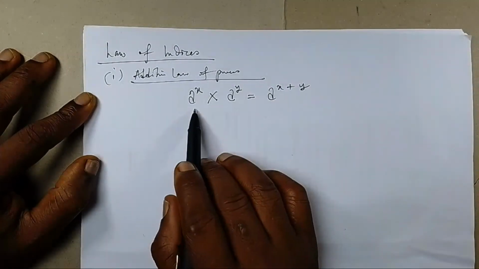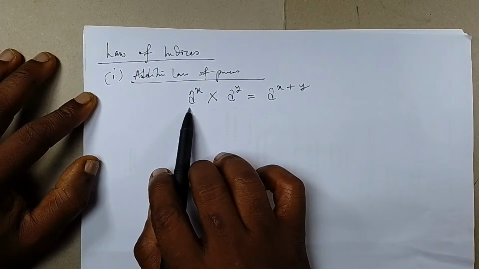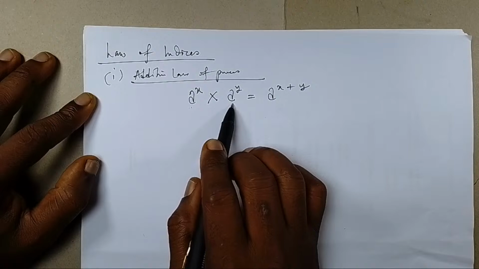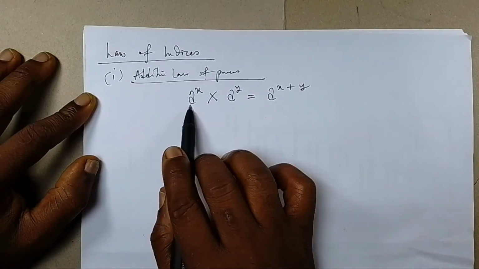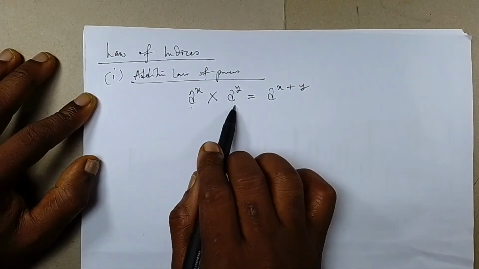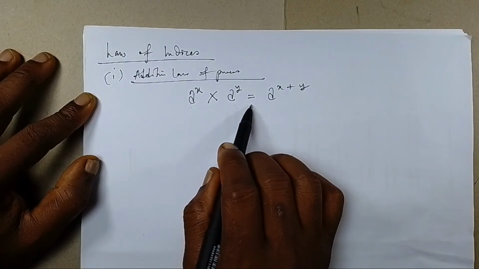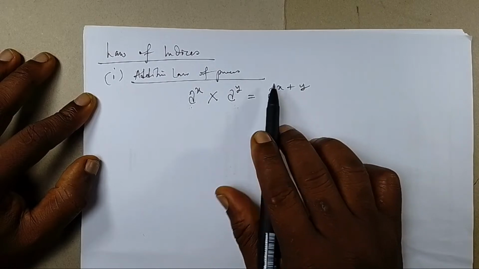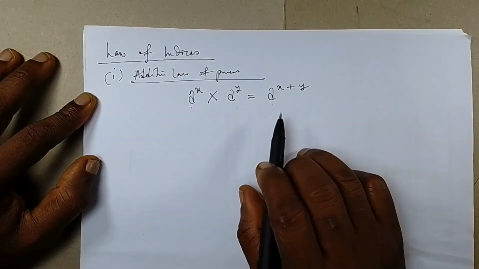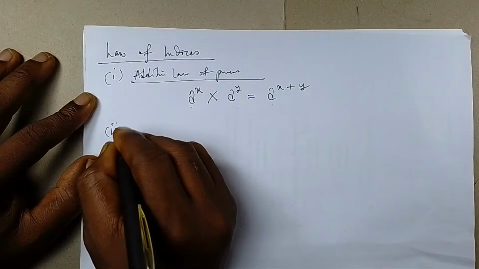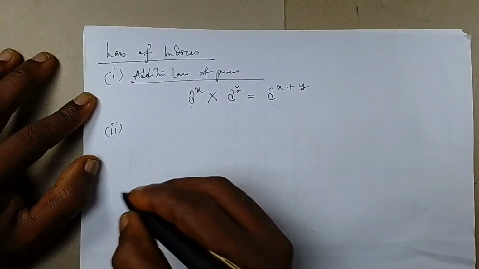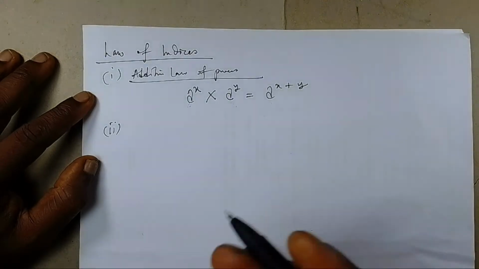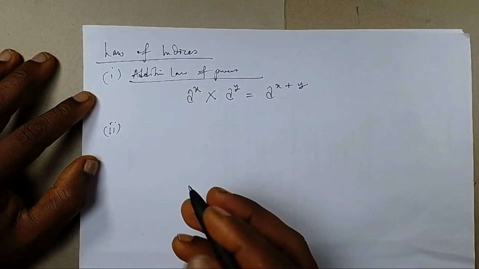The law simply says, if you have a number in index form multiplying another number in index form such that in both index forms the bases are the same, then the result is the same as taking one of the bases raised to the sum of the two powers. Okay, so that is what the addition law is saying. Some textbooks will call it the multiplication law. Please don't get confused by the name of the law. Get in line with the law itself.